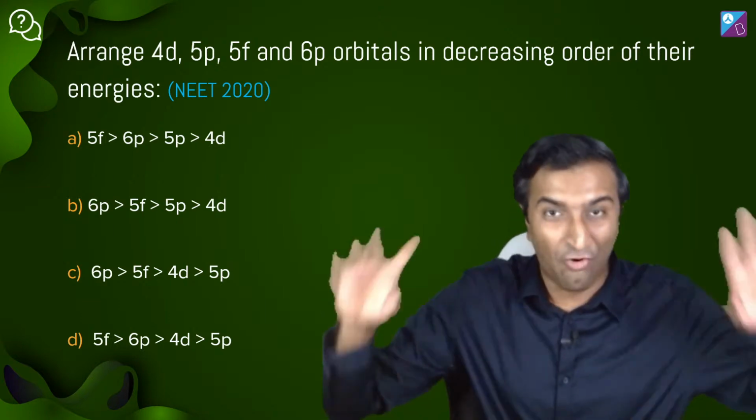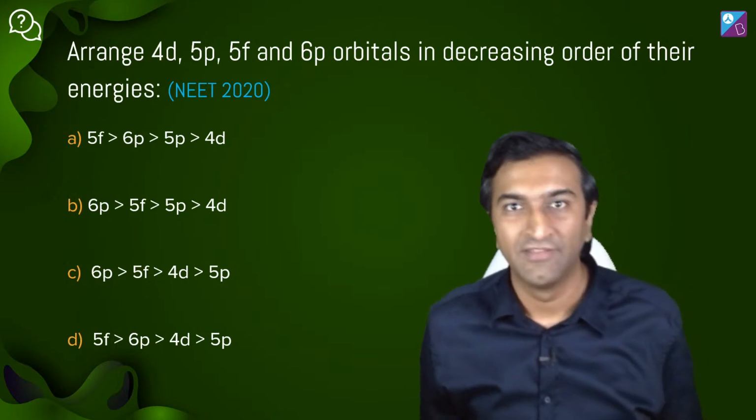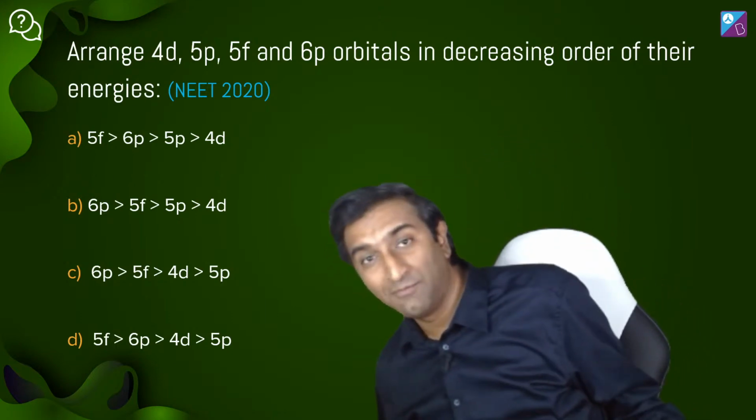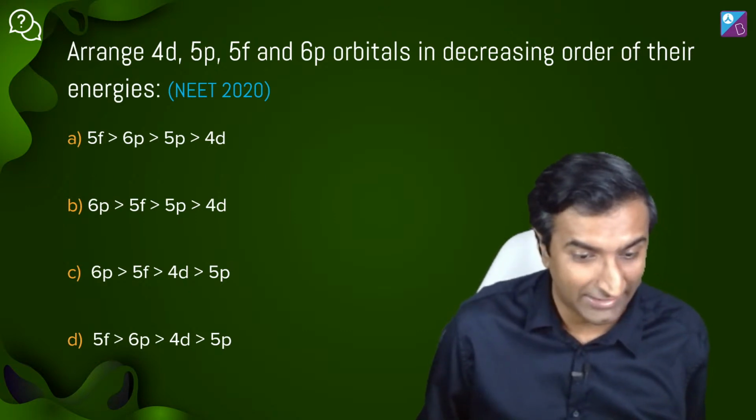Next question. Arrange 4d, 5p, 5f, 6p in decreasing order of their energies. एक और क्वांटम मैक का सवाल. अब सारे सवाल क्वांटम मैक के होने वाले हैं. ठीक है. Try it out.